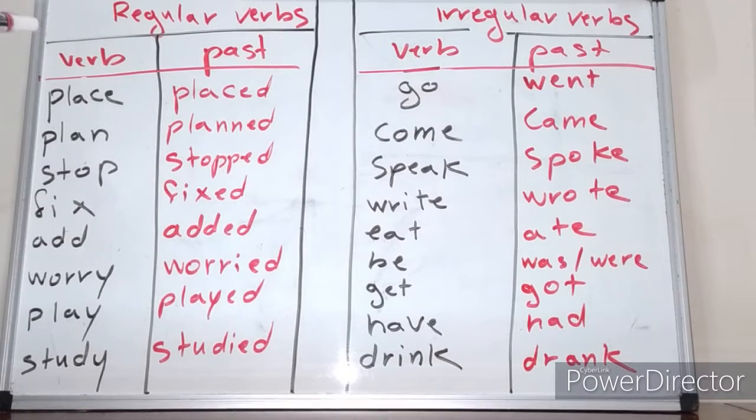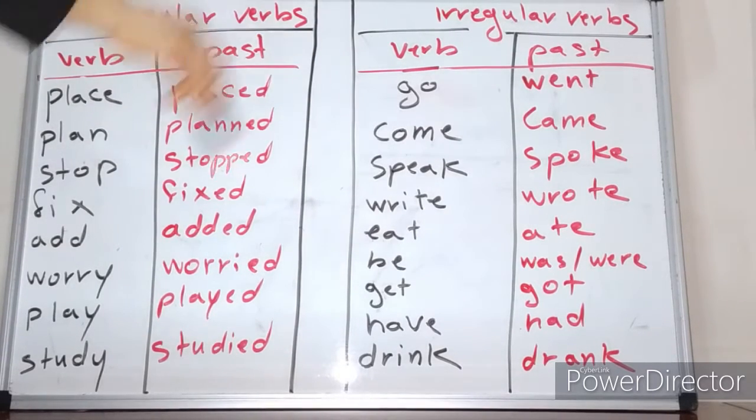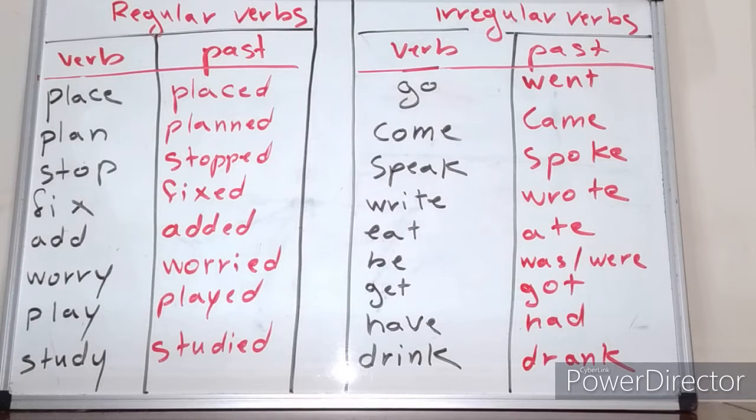Here I have some examples of regular verbs and irregular verbs, showing how we conjugate them to the simple past. These are just some examples, but there are a lot of other regular and irregular verbs. Here are just some examples. So let me start with the regular verbs.